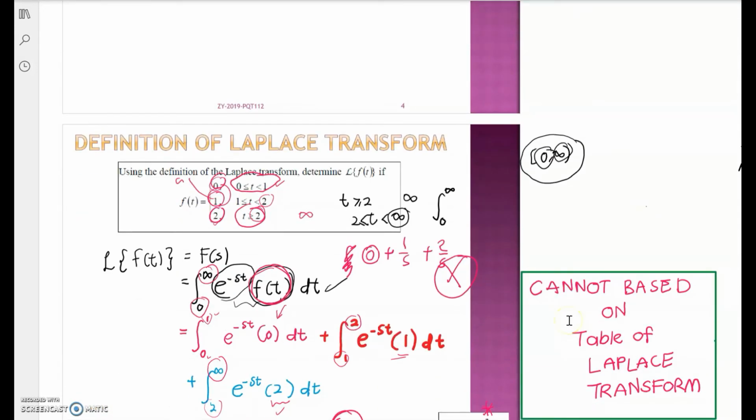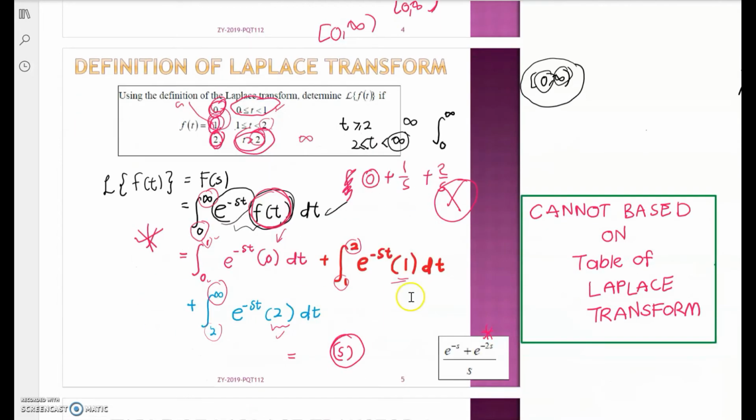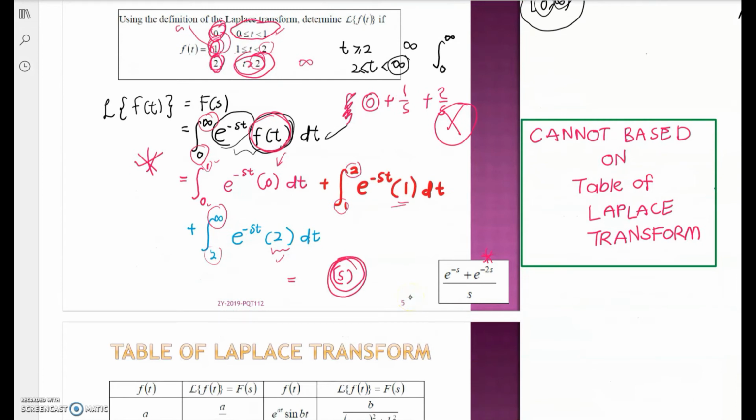Unfortunately, your function here is not from 0 to infinity, but from 0 to 1, 1 to 2, and then from 2 to infinity, so it does not meet our definition and you cannot simply refer to the table of Laplace transform. You still need to apply the definition in order to get the equivalent function in the complex frequency domain, or s domain. So the table of Laplace transform is not applicable for piecewise continuous functions.